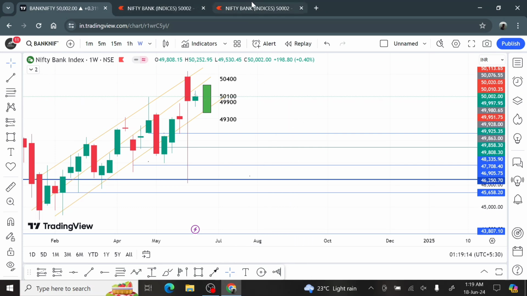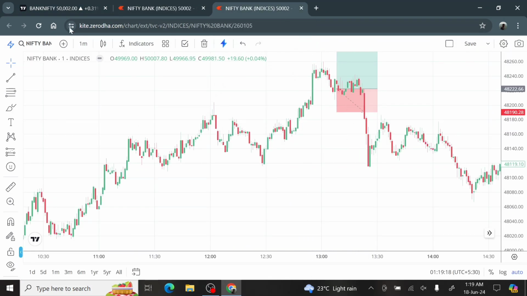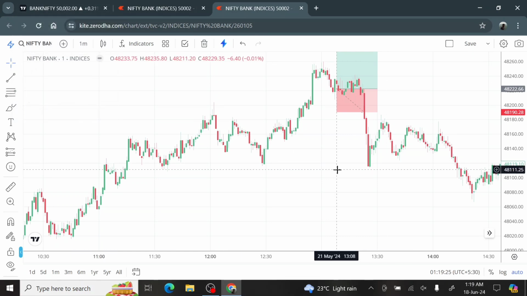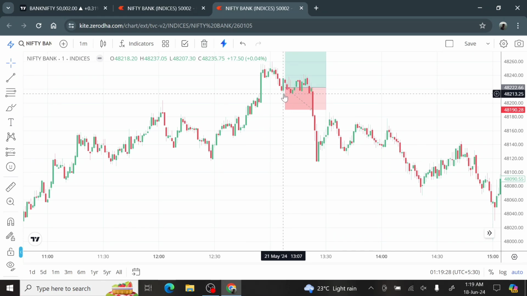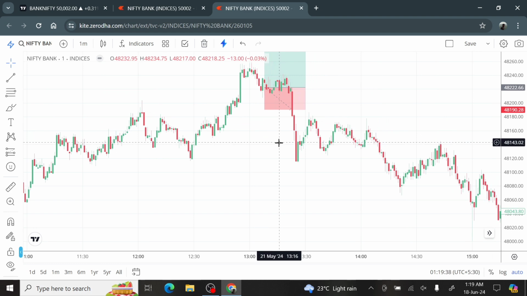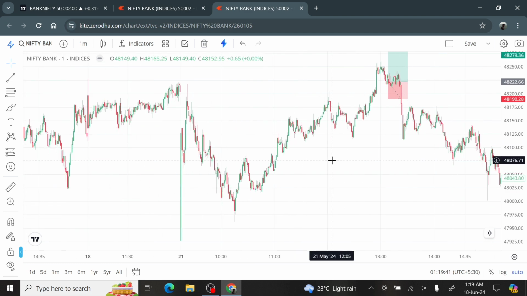So I have put that trade in Zerodha because in 1 minute time frame I'm not getting the value for TradingView. It's telling me to subscribe and everything. So वो मैं mark किया हूँ इधर 21st May, as you can see the dates. 21st May around I took the first trade at 1:08 p.m. So it was a call side का था, and the logic behind that trade was simple.